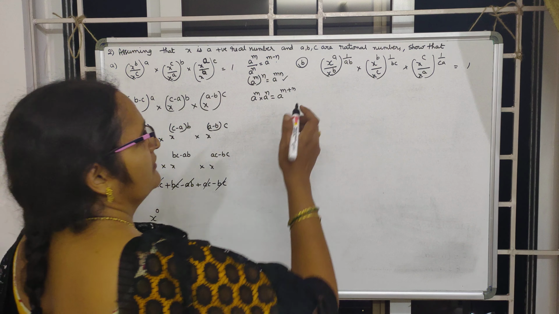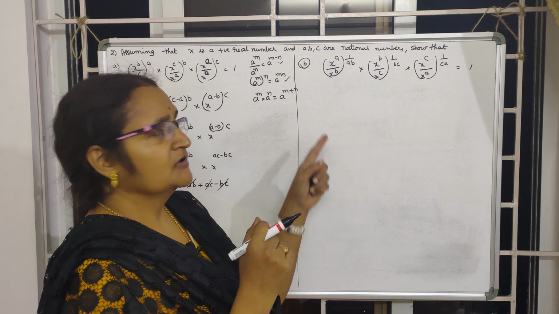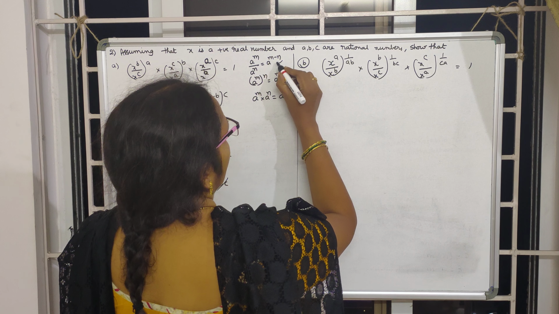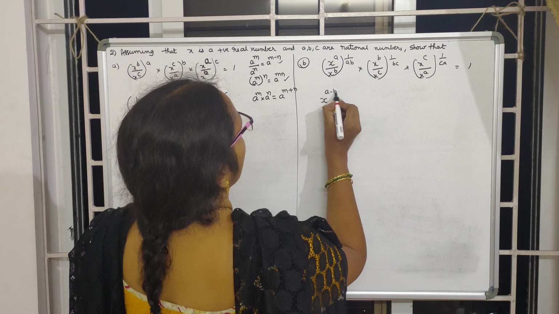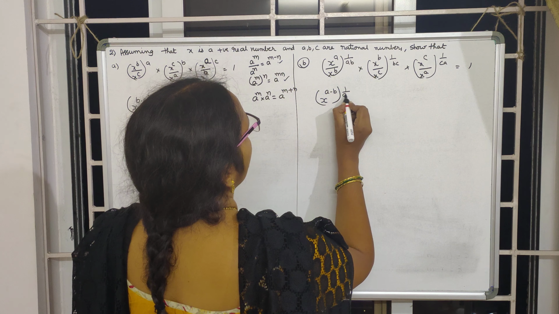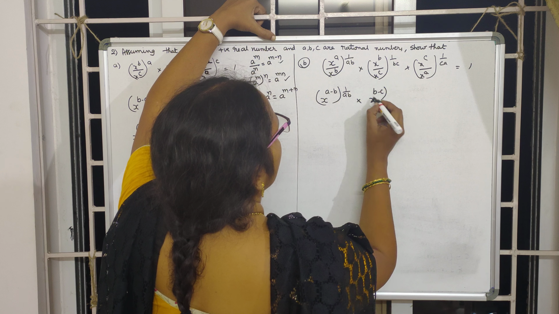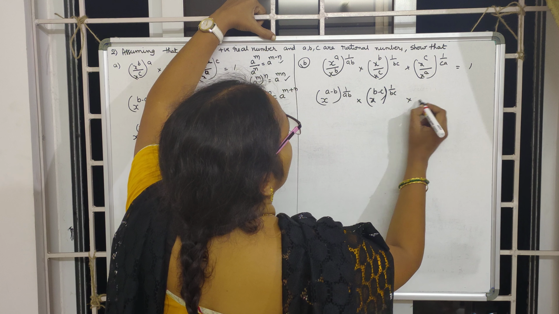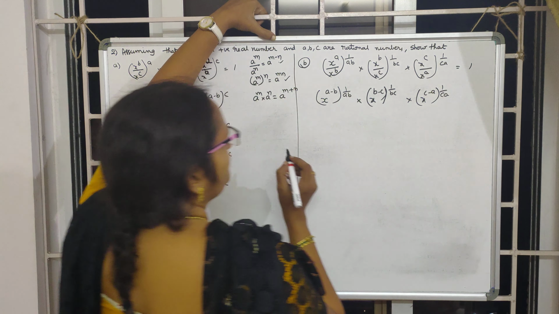In the same manner, here I am going to solve the next example. Here in this example, we are going to use the first law of exponent. So I am going to write this as (x^(a minus b))^(1 by ab) into (x^(b minus c))^(1 by bc) into (x^(c minus a))^(1 by ca).